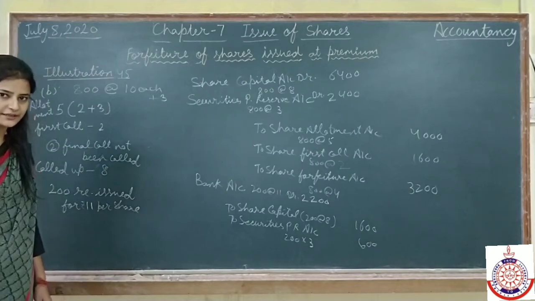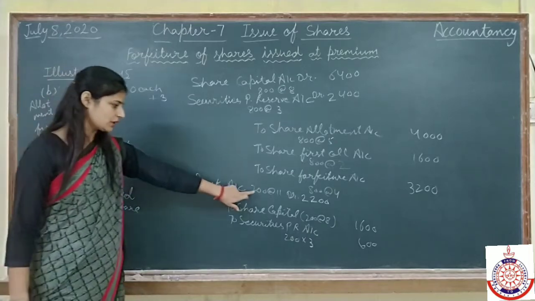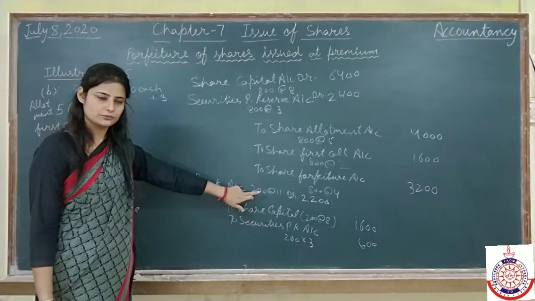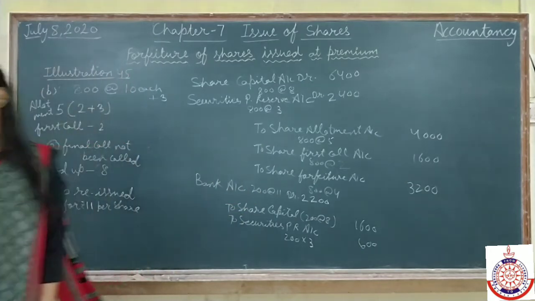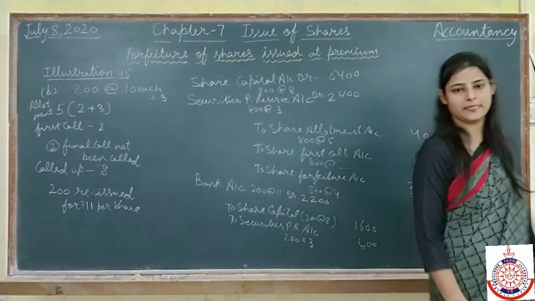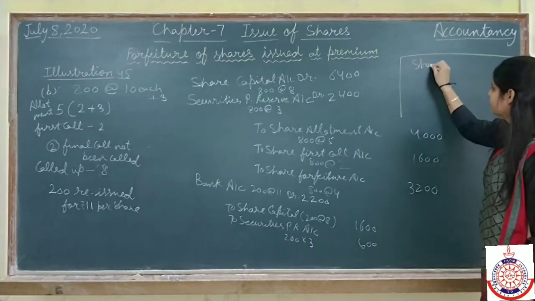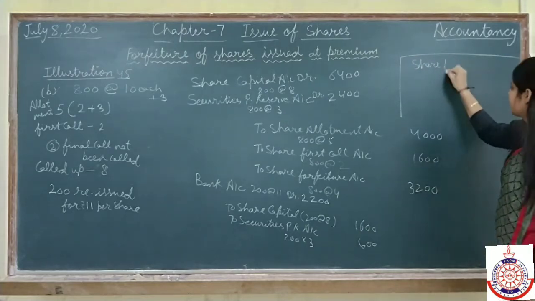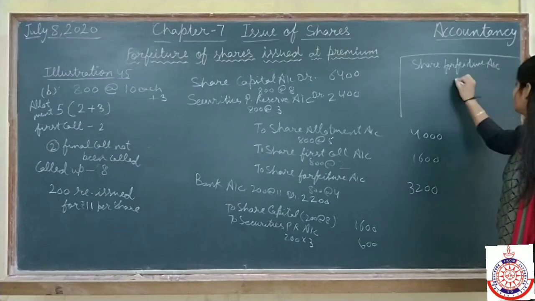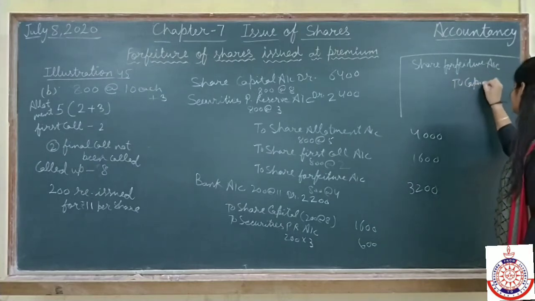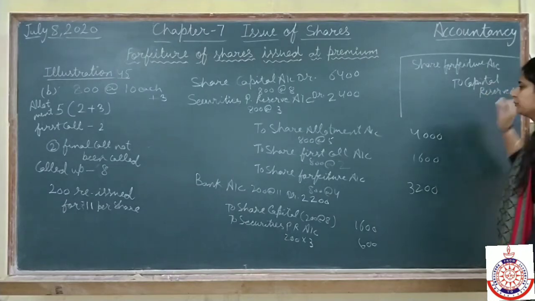I hope these 2 entries are clear. Now come to the last entry. For these 200 shares which we have reissued, the profit on this amount we have to transfer to capital reserve account. That's all. When we transfer the profit of forfeited shares to capital reserve, we will write here share forfeiture account debit to capital reserve account. Now the question arises, what amount?